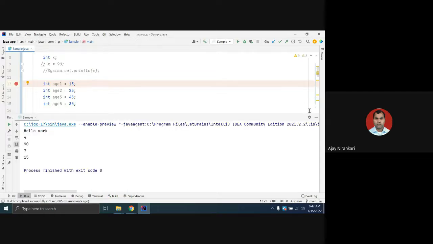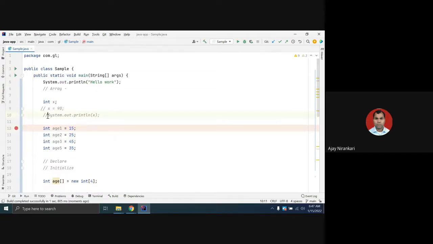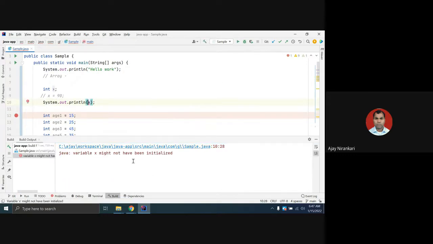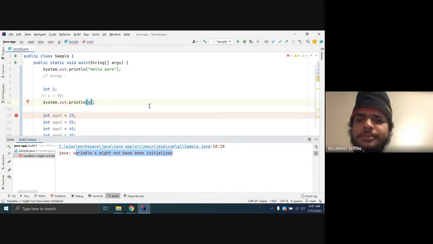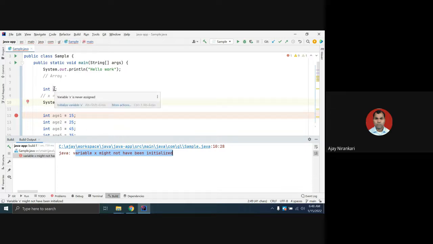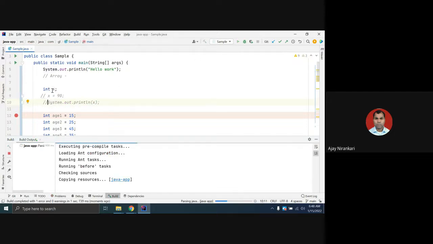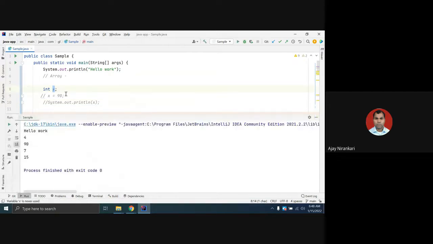The compiler is unhappy whenever you are going to use an uninitialized value. The compiler says, oh, variable X might not have been initialized. If you run this program, compilation will fail because the X variable is not initialized. When you are going to use the value, at that time it complains. If you are not using it, the compiler is happy. I do not have any problem, because you just declare here and might initialize later.